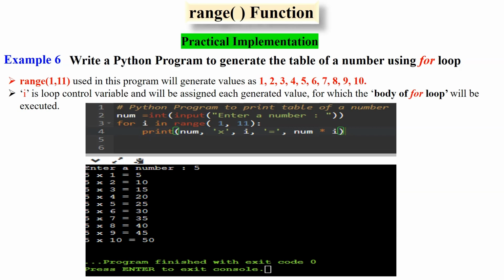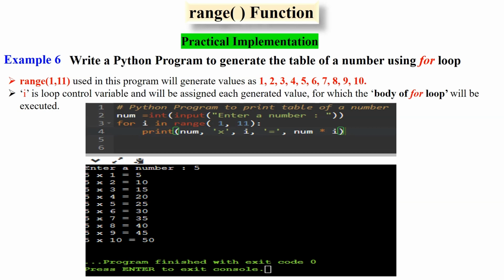This code prints the table of a given number. Here's how it works. The code prompts the user to enter a number using the input function and converts the input into an integer using the int function. The entered number is stored in the variable num. The for loop iterates over the range of values from 1 to 10, using range 1, 11. In each iteration, the loop body executes, which includes a print statement to display the multiplication table.